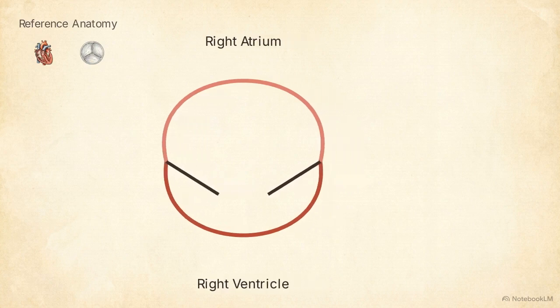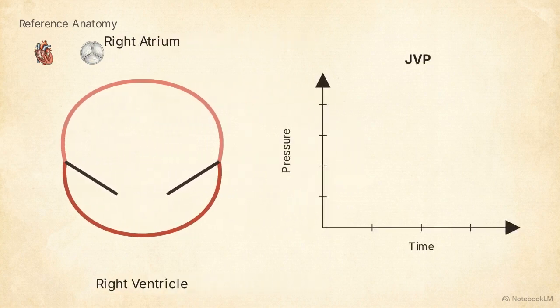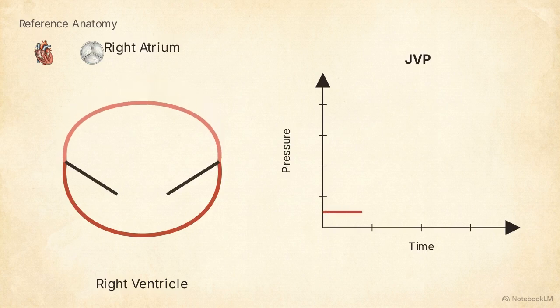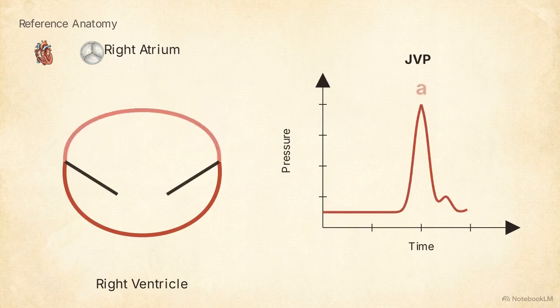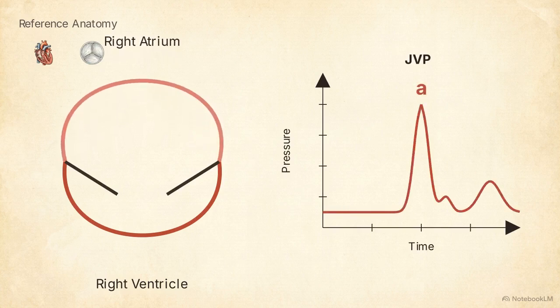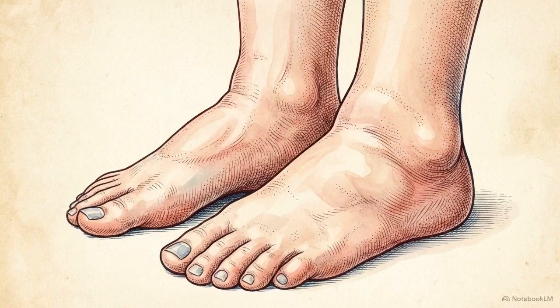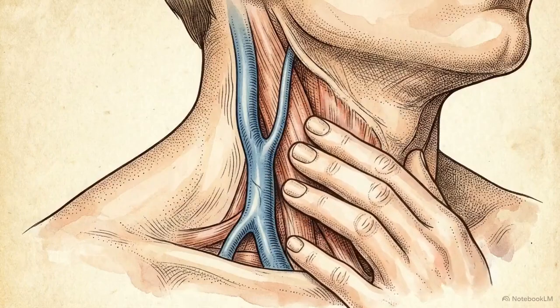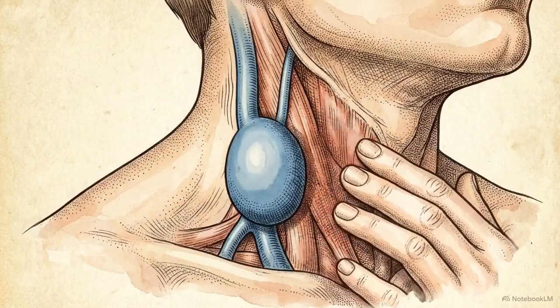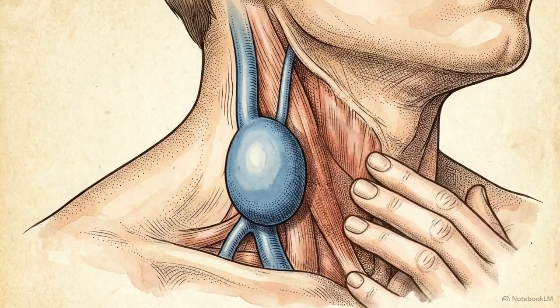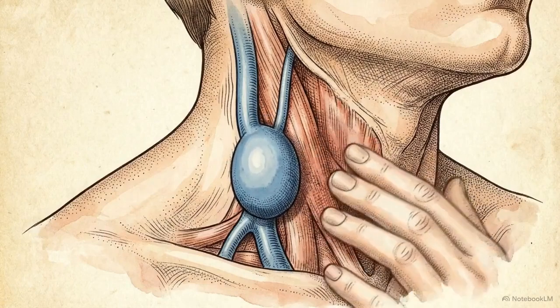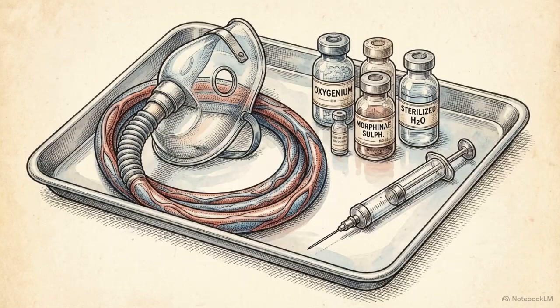This resistance is visible during a neck exam. Elevated right atrial pressure transmits to the jugular veins, resulting in a raised jugular venous pressure with prominent A waves. This systemic venous pooling eventually leads to visible cyanosis and peripheral edema. By examining the jugular venous pulses and the precordium, a clinician can map the progression of retrograde heart failure without specialized imaging. Management begins by addressing underlying conditions with oxygen or anticoagulants.